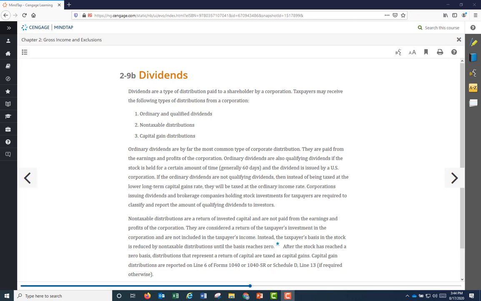But at what rates? Ordinary dividends are taxed at ordinary income tax rates. Qualified dividends are taxed at a special tax rate, a preferred tax rate we call capital gains rate. Why is it special? Because it is lower than the ordinary income tax rate. Let's take a look at the rates.